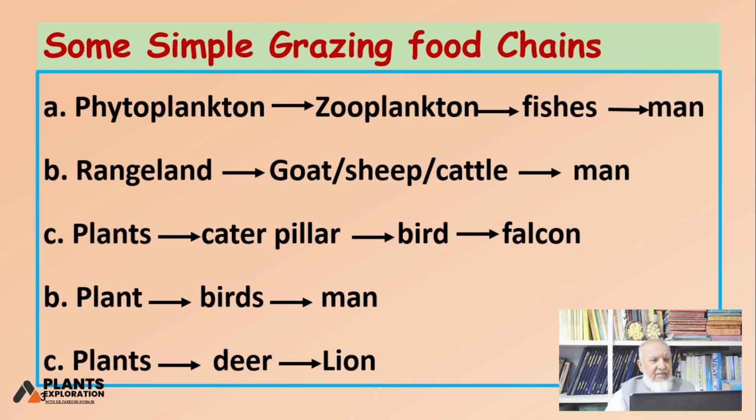Rangelands means grassland, where animals are grazed. Goat, sheep, cattle, they graze and they become food of man. They can be food of the lion or tiger or other meat hunting animals. Plants become food of caterpillars, birds, falcon.